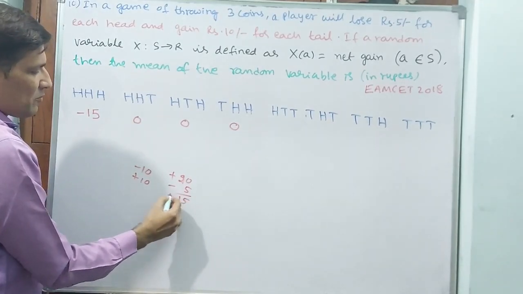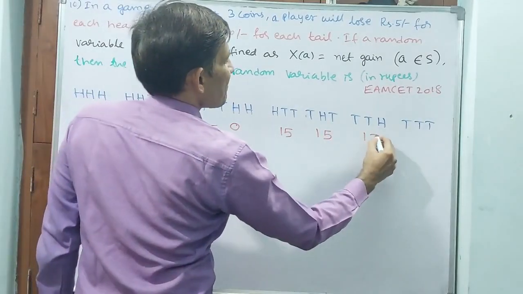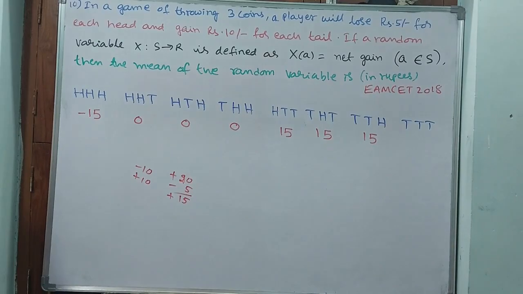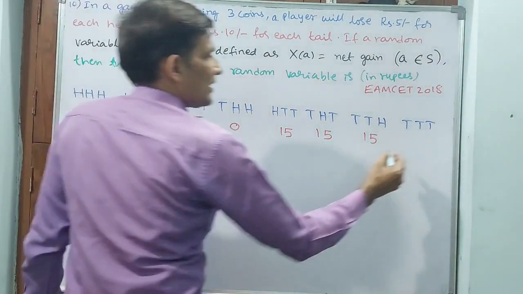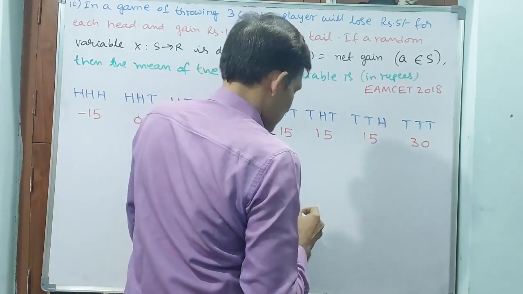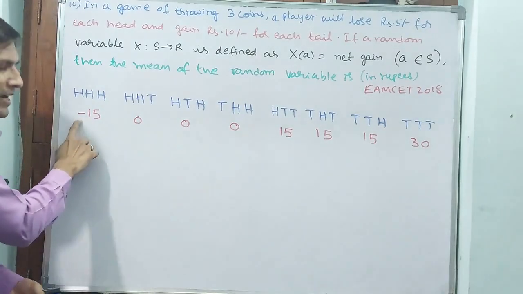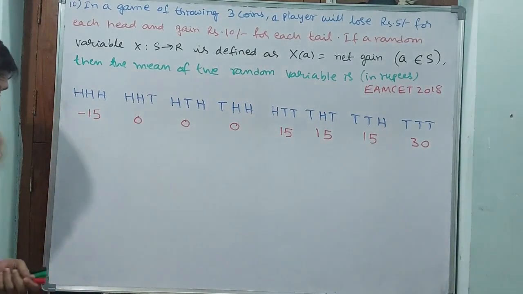That means a total of 15 rupees gain, for each of these 3 outcomes. Now for all tails: 3 times 10, 30 rupees gain. If I write only the number, that is positive; if I write negative, it means loss.